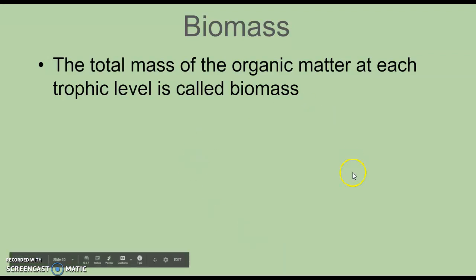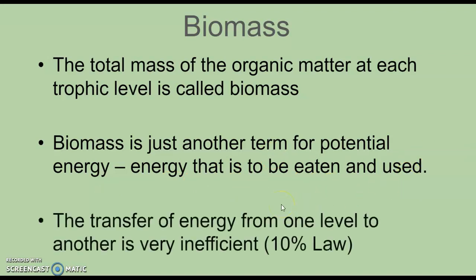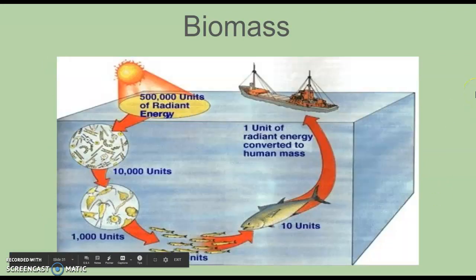Biomass. We know that mass is the amount of matter, right? So biomass is the amount of living matter. This is the total mass of the organic matter at each trophic level, and the total of that is called biomass. Biomass is just another term for potential energy, energy that is to be eaten and used later on. The transfer of energy from one level to another is very ineffective. About only 10% of that energy goes on.